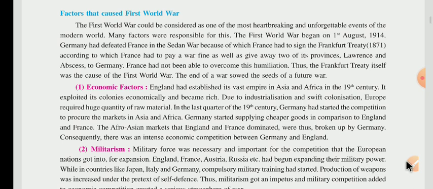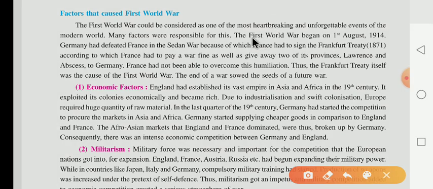The First World War began on 1st August 1914. It means the First World War started on 1st August 1914. Germany had defeated France in the Sedan War, because of which the French had to sign the Frankfurt Treaty in 1871.